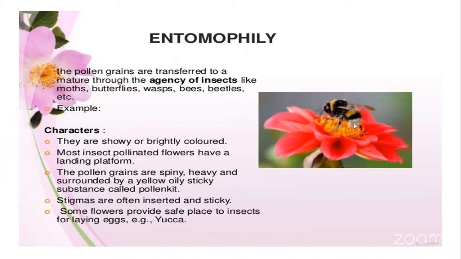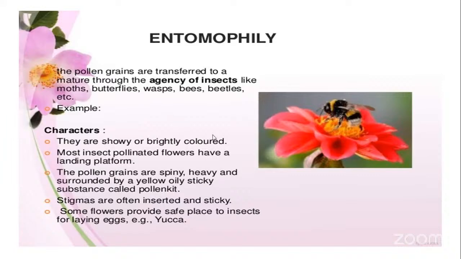Now, the plants which are undergoing entomophilous type of pollination will develop certain attractive floral characteristic features so that the insects can visit the flower and the pollination can be ensured.